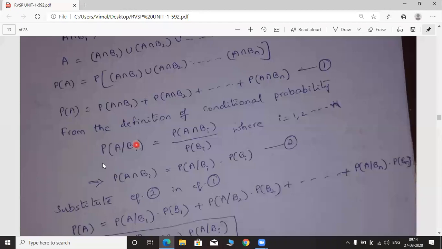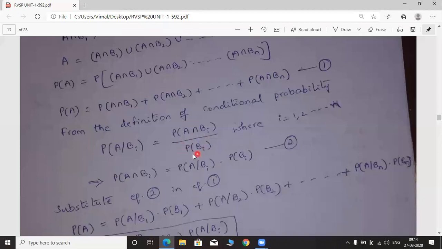Generally, the formula for conditional probability is P of A given B is equal to P of A intersection B by P of B. But why should we put i here in the suffix? Here we have n number of events for B, not only a single event. So we have to write i in the suffix, where i is ranging from 1 to n. That is what is written here.